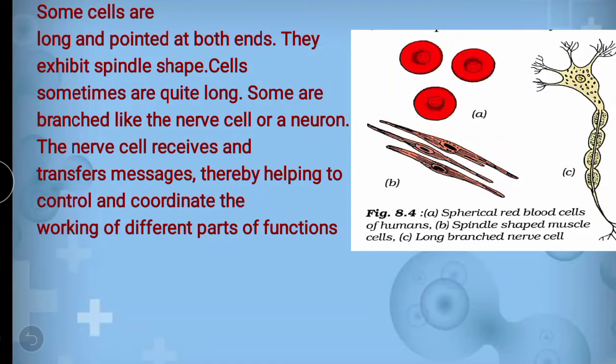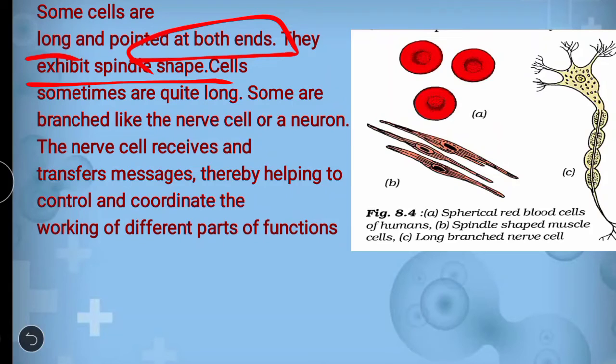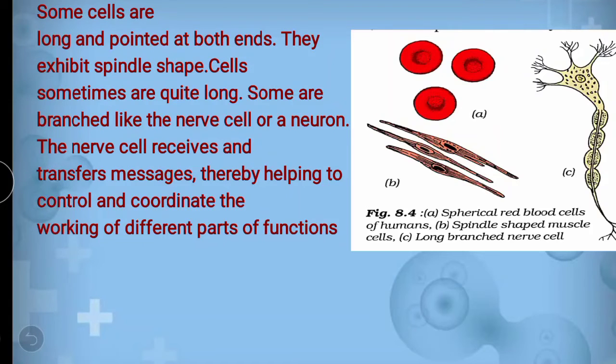Like some cells are long and pointed at both ends. They exhibit a spindle shape. See this one, can you see? This one is the spindle shaped muscle cell, which is pointed at the end, and a little circle is in the center part.